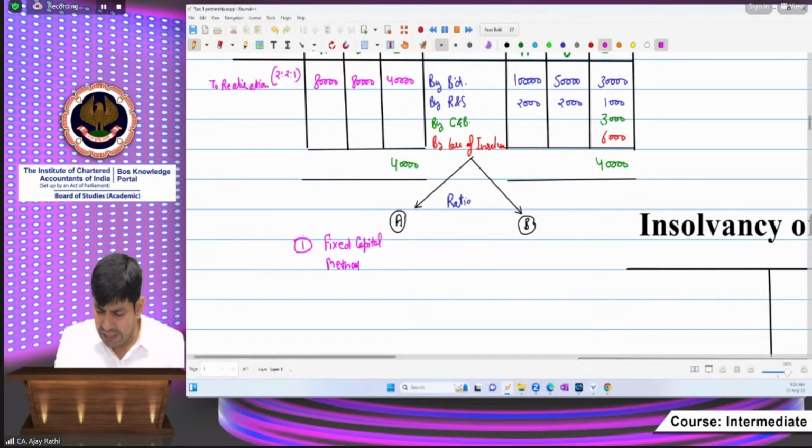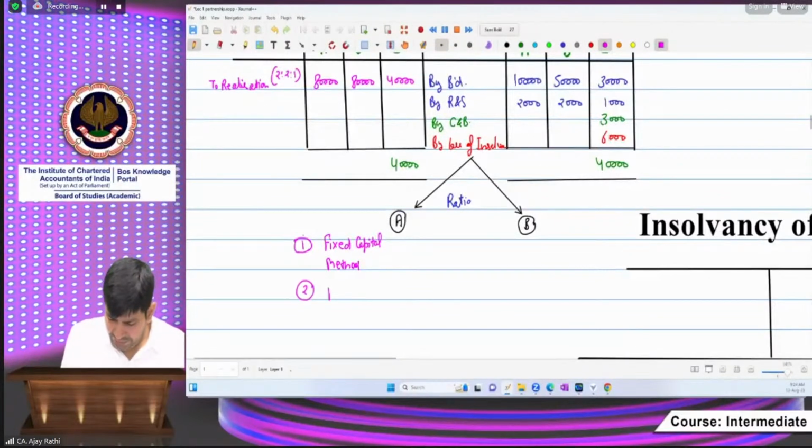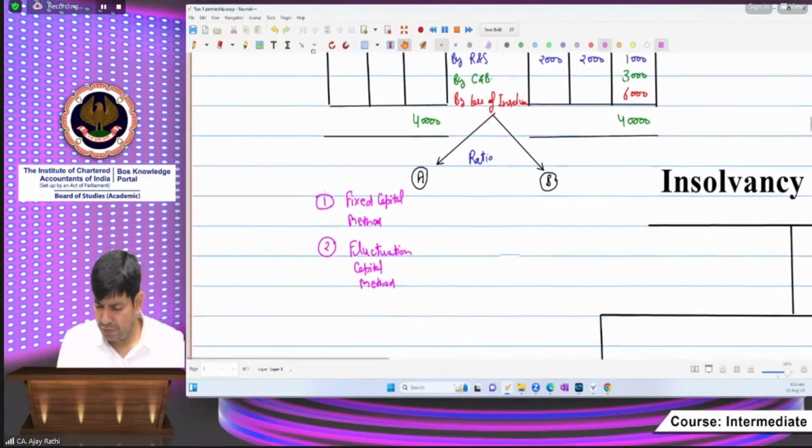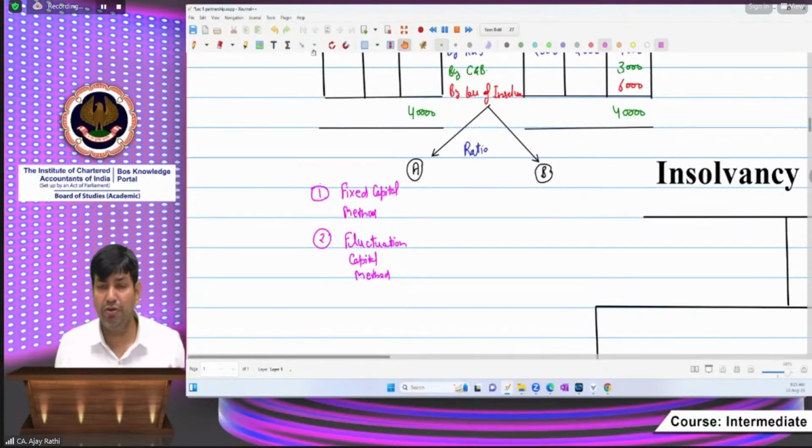So beta, first is the fixed capital method. In the case decided, first check whether there is any agreement. If there is no agreement, or the agreement is silent, then as per the case, the fixed capital method will apply. If capitals are not fixed, then if the fluctuating capital method is there, after discussing this concept I will conclude the class, because otherwise it may mash up the important concept in your mind. I will not try to pack up the things. I will try to practice with you all like I am also a student.